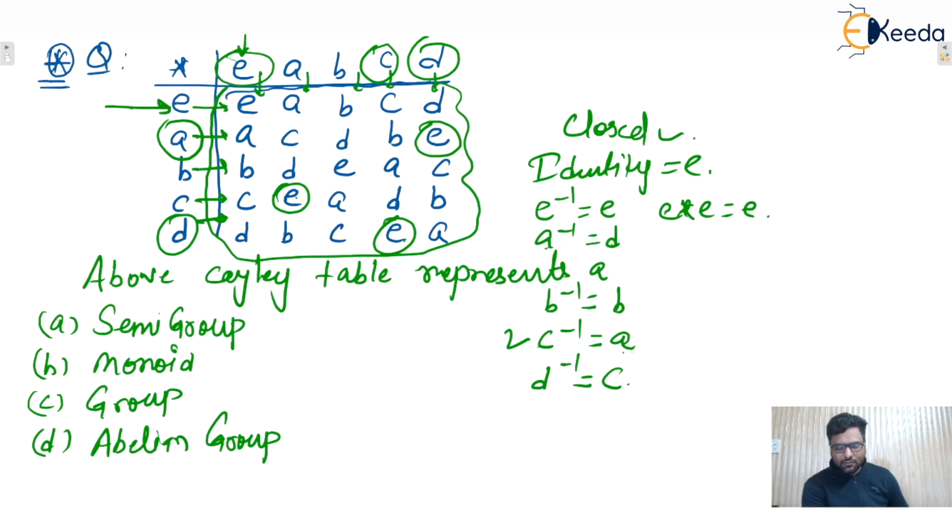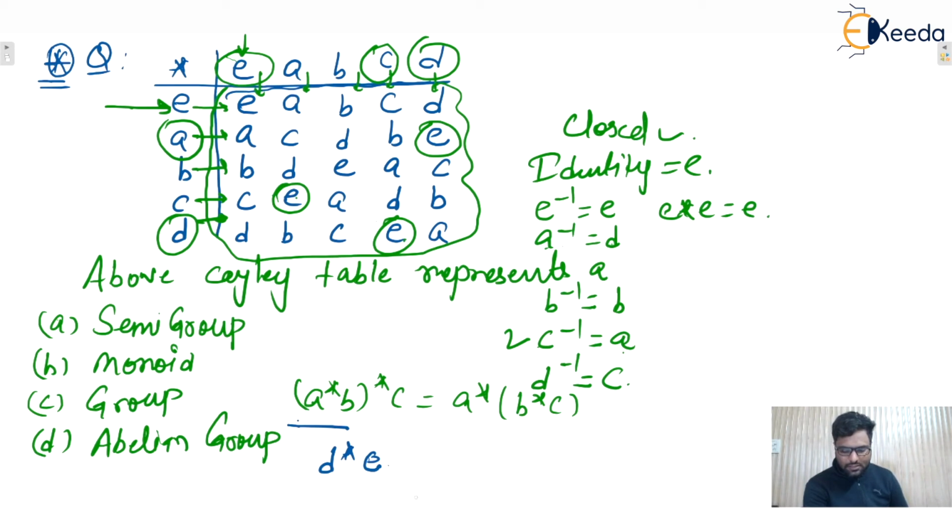But the thing is whether this one is associative or not. So let us take, let's say, three elements A, B, C. Whether (A star B) star C is equal to A star (B star C) or not. So let us take examples one by one. A star B, we can say that A star B is what? D. D star C is what? That is E. D star C is E, the identity element only, isn't it?